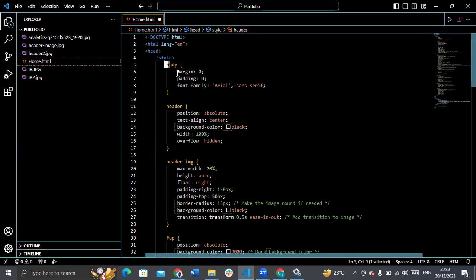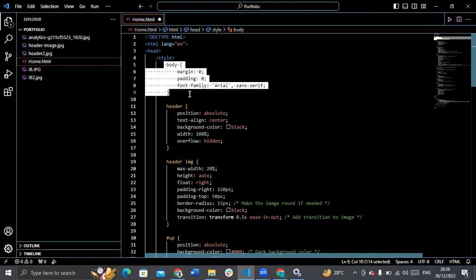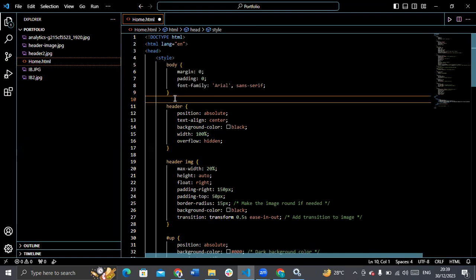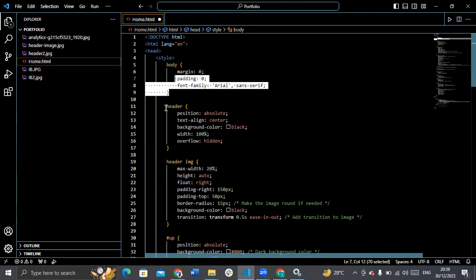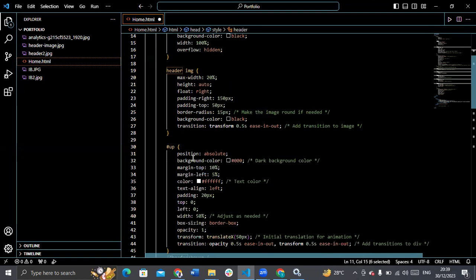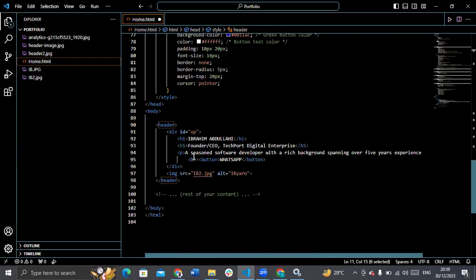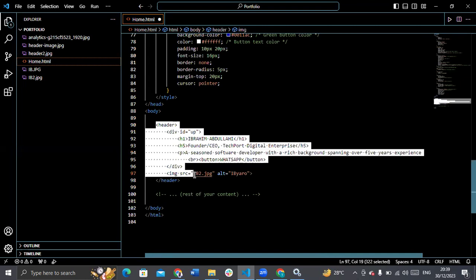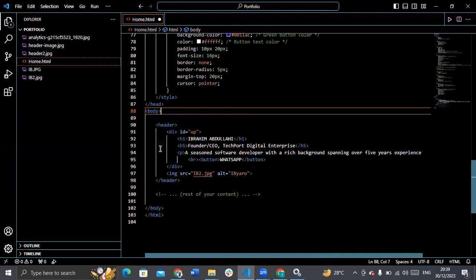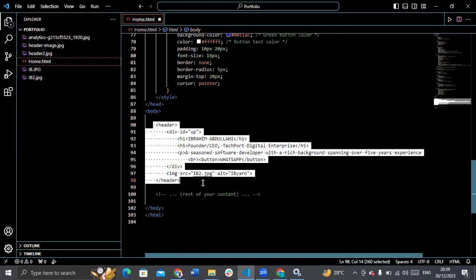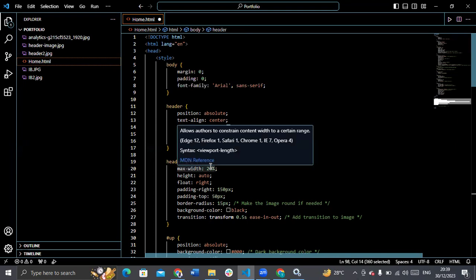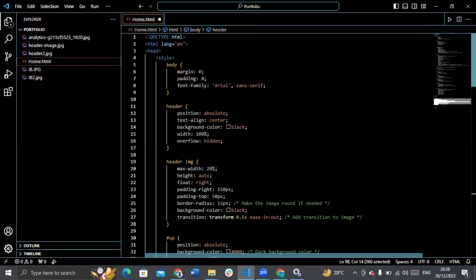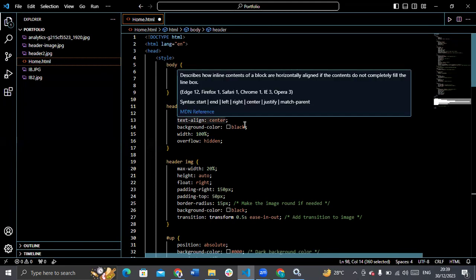After this body styling, then the head. I know you won't have it. You remember we opened a head tag. This is it. This head is the one carrying everybody, the div, the image, and the captions. So we want to style the head itself, the whole div itself. This is where we start. Position absolute. Text align, center.